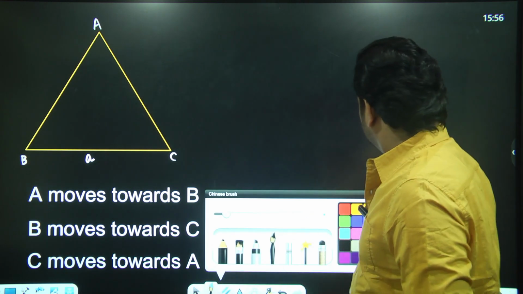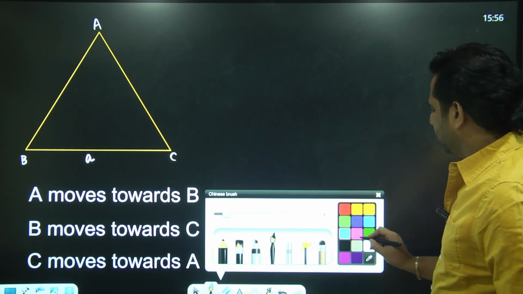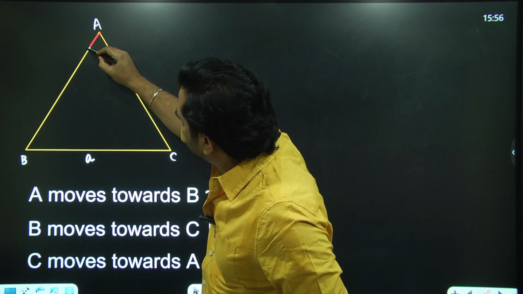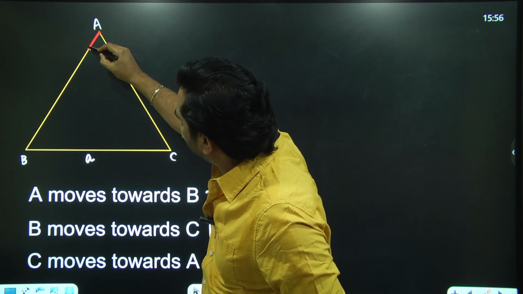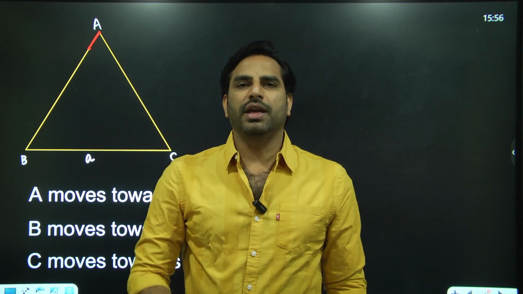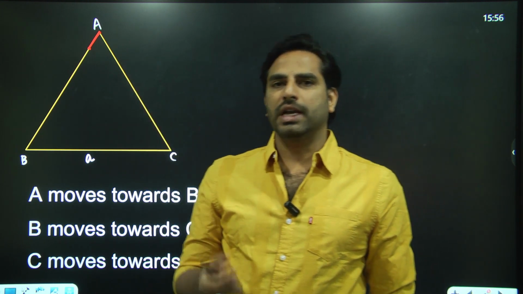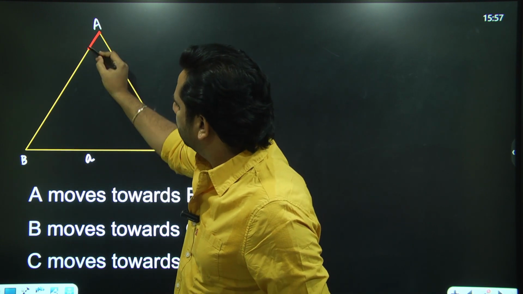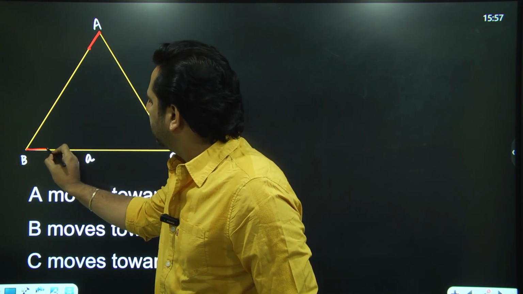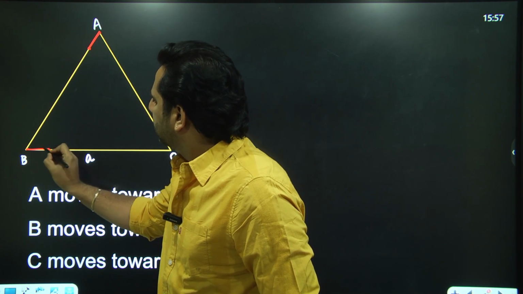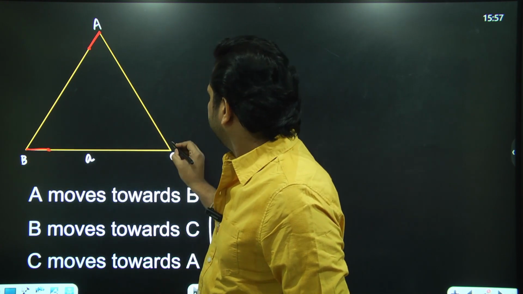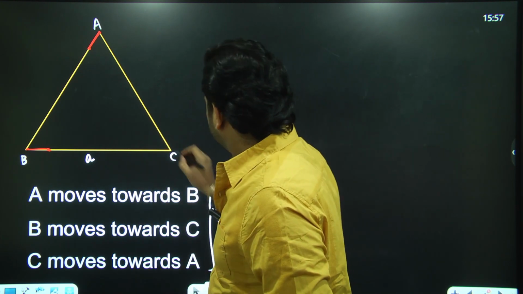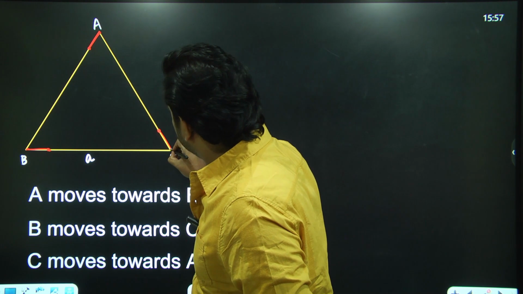For example, the person A has moved towards B, so consider the motion for a very short interval of time. Take a very small time dt or delta t. In that time, A is finding B somewhere here, so he moved, and B finds C on the other vertex, so B starts heading towards C, and C will head towards A. Fair enough. So there is no problem till here.